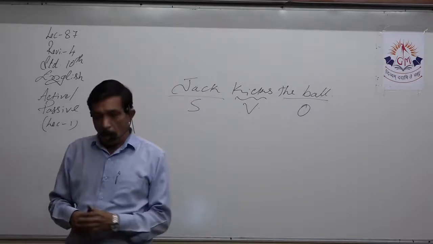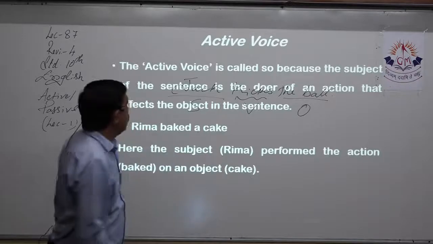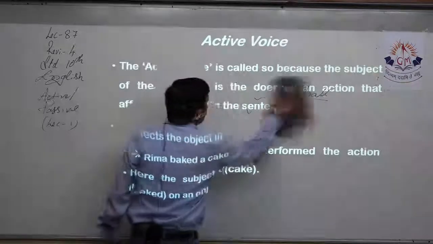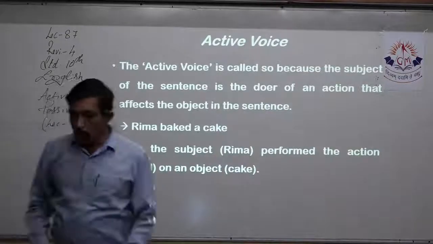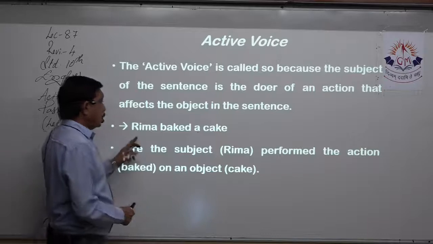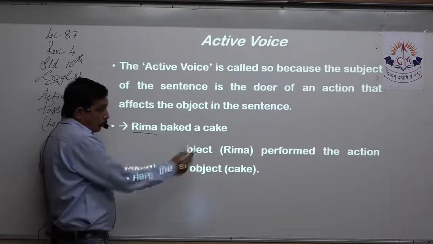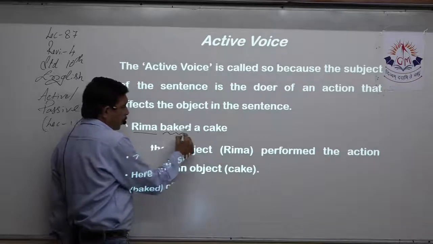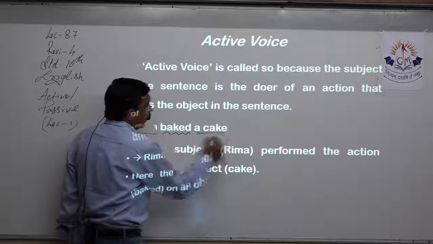That becomes the object. Rima baked a cake, where the subject is Rima, performing the action of baking what? An object, that is the cake.